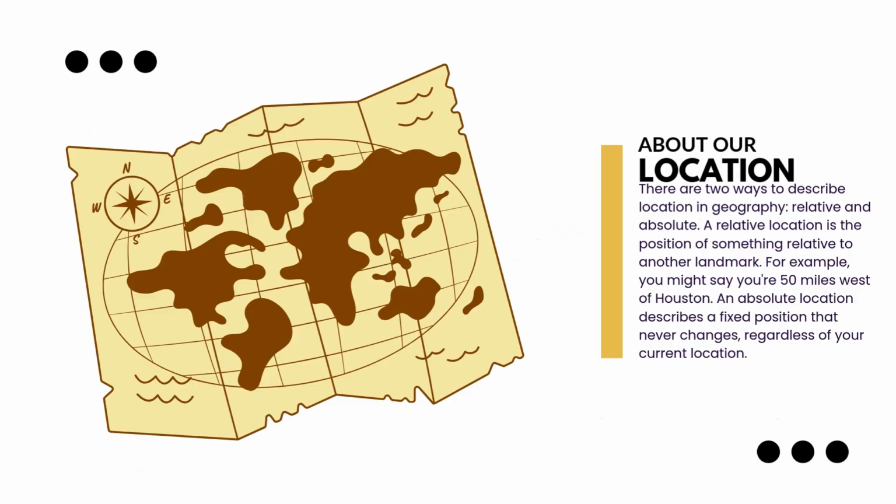About our location. There are 2 ways to describe location in geography: relative and absolute. A relative location is the position of something relative to another landmark. For example, you might say you're 50 miles west of Houston. An absolute location describes a fixed position that never changes, regardless of your current location.